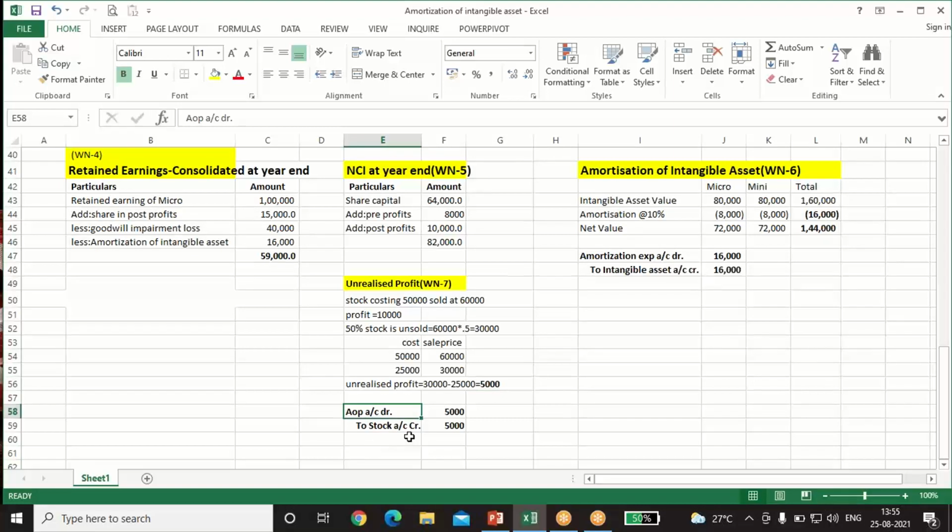That is AOP account debit, stock account credit. Why AOP account debit? Because this profit is included in the profit of the subsidiary company, and subsidiary profit is shown in the AOP, so we'll reduce it from there. And ultimately in stock also we have 30,000. We are now combining the stock of both the companies, so this 5,000 profit will be included in the stock, so we have to eliminate it from that also.